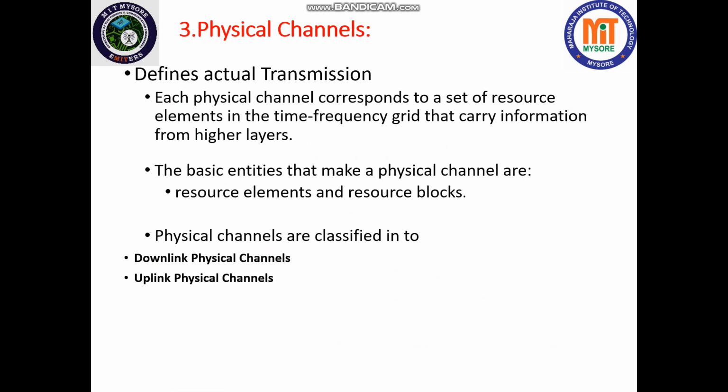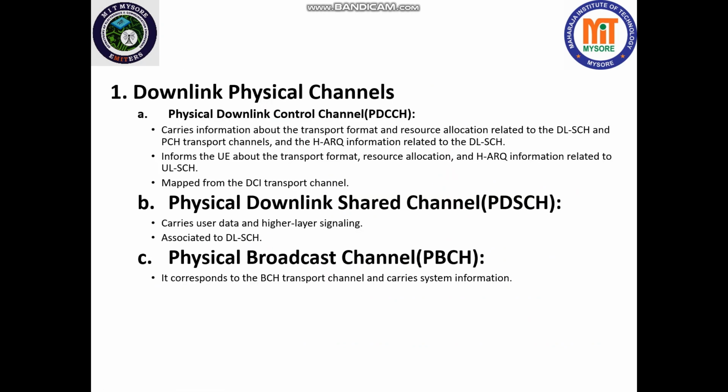Physical channels have resource elements and resource blocks, which we have seen already, but we will go through them again. The physical channels are classified into downlink physical channels and uplink physical channels. Let us see what the downlink physical channels are. Downlink physical channels are from the base station to the user equipment.